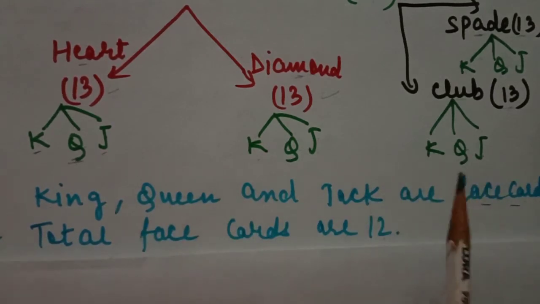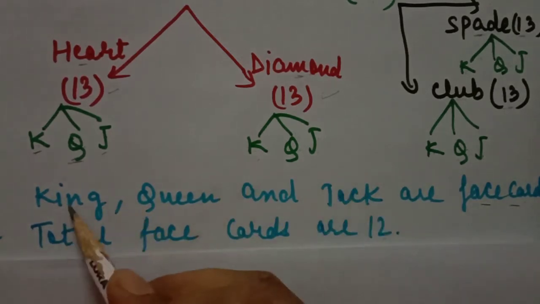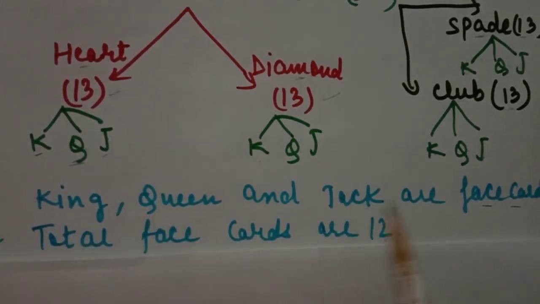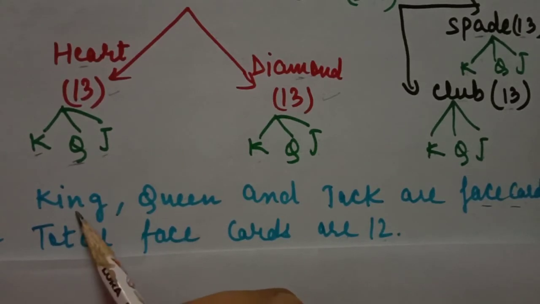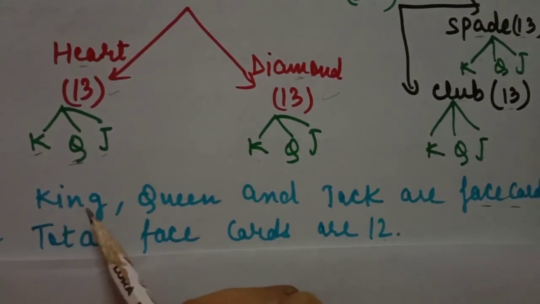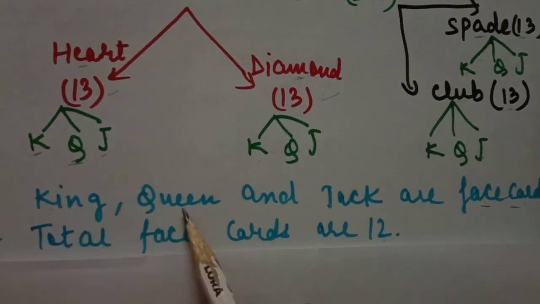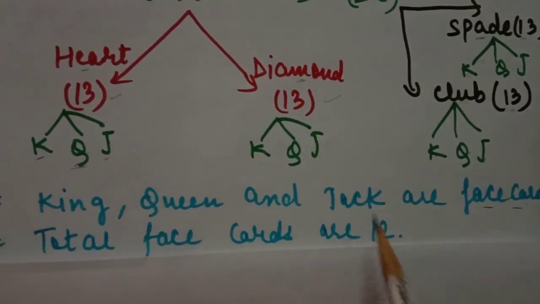It means we have 12 face cards. Out of them, a total of 4 kings, 4 queens and 4 jacks are there. And if we separate them according to their color, there are 2 red as well as 2 black kings, same for queen and jack also. So students, we have a total of 12 face cards.